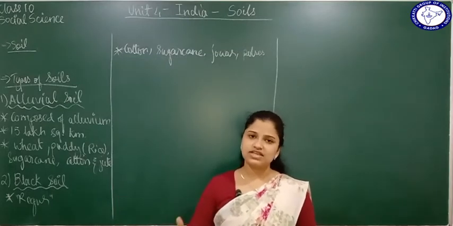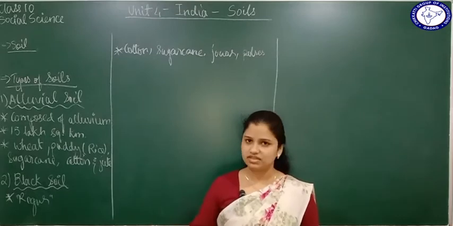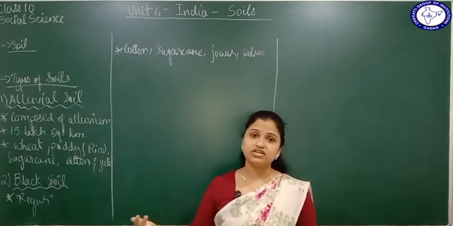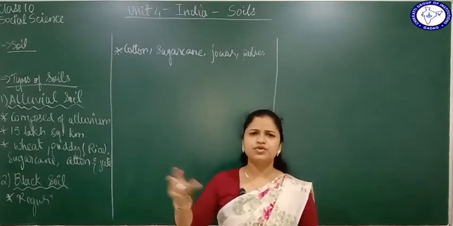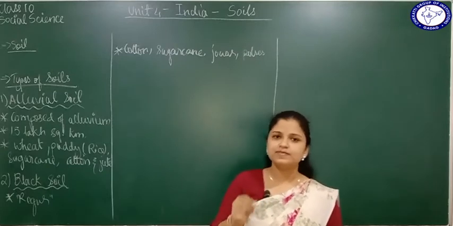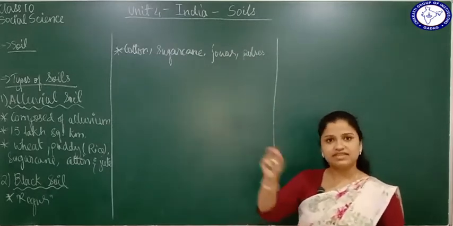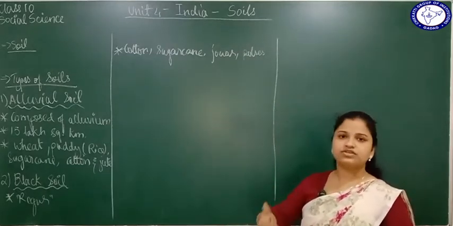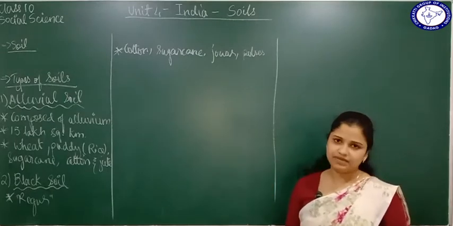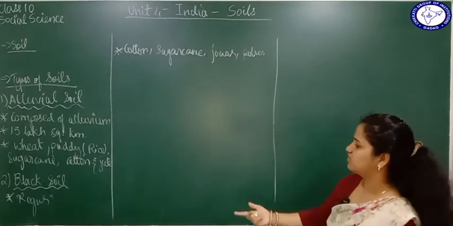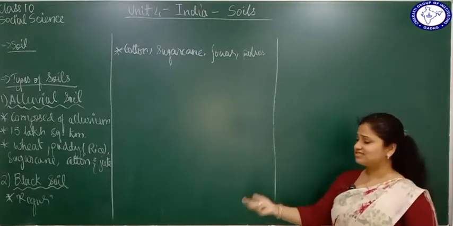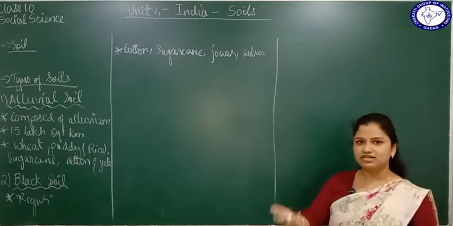These lava rocks have been broken down because of different weathering processes. It might be because of wind or rain. They have broken down into fine soil particles and got converted into black soil. So where is this black soil found? Just keep in mind: in the Deccan Plateau region.